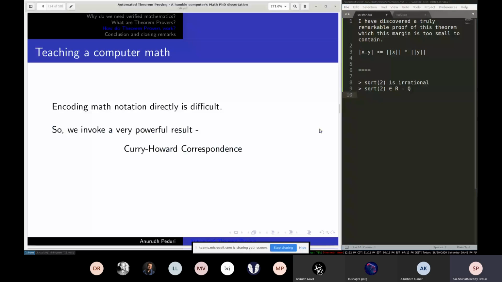So what we do here is there's this famous result called the Curry-Howard correspondence, which talks about the equivalence between mathematical proofs and computer programs. Every math proof has an equivalent computer program associated with it. So that is nice, right? Now we have some way of converting these proofs into programs. Now the question is, how do you represent it, and how do you represent it correctly, so that a checker can check what you're doing without making mistakes, without getting confused.